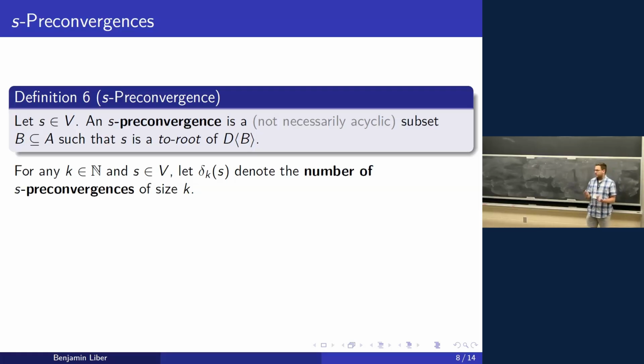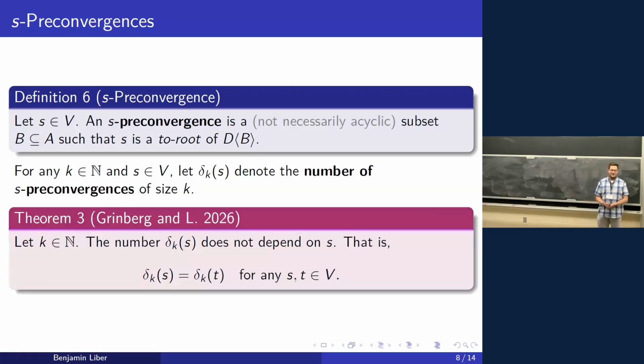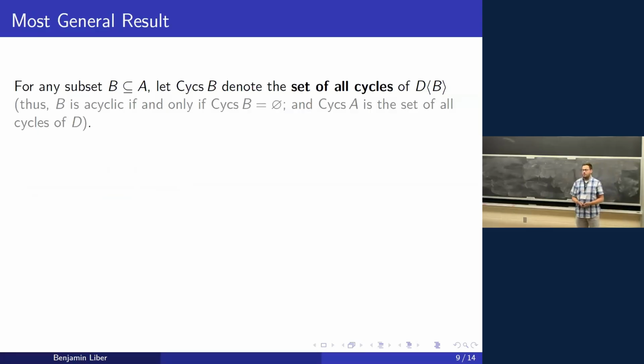And so the set of arcs could have cycles in it. And we like delta k of S, the number of S preconvergences of size k. And in case you guessed it, this number also does not depend on S. So again, no matter what vertex you're starting at, the number of S preconvergences of a certain size is independent of the root. But actually, we could generalize this even more.